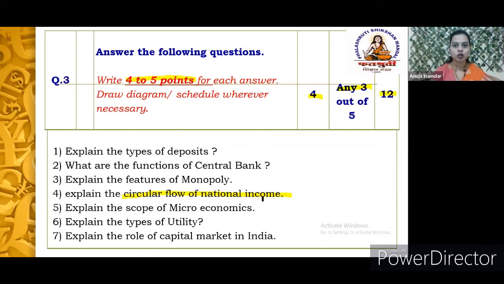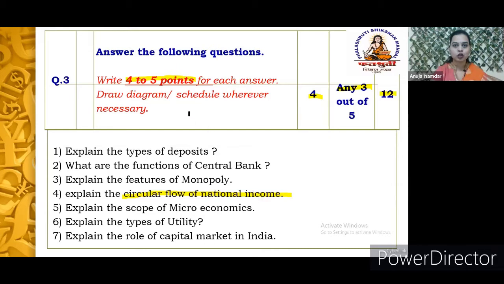A diagram is a must, that is, you are supposed to show the inner flow and outer flow, and you can explain the answer in the form of a paragraph. So wherever it is possible, write the answer in paragraph, but it obviously depends upon the type of question asked in the exam. But if it is possible to write the answer point wise, write it point wise.